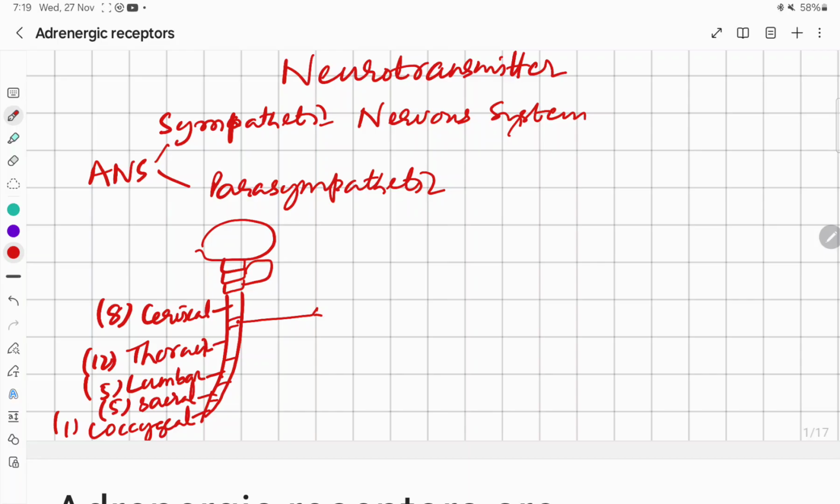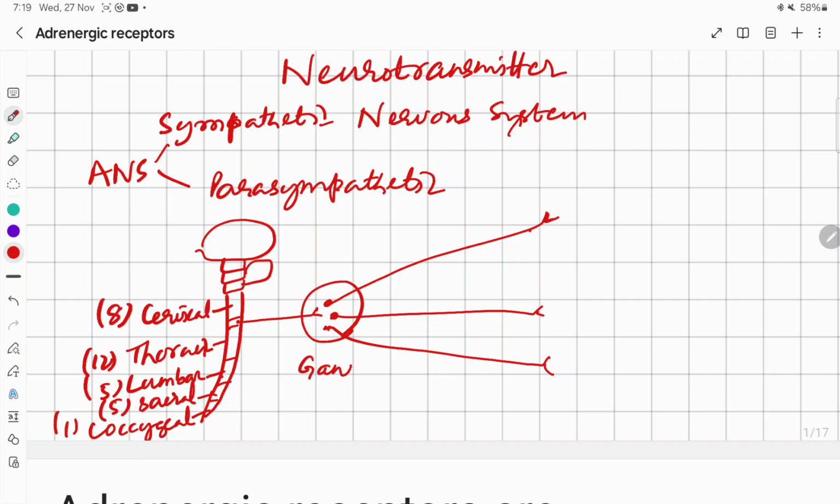the neuron from spinal cord goes to the ganglia. From ganglia it goes to different parts. So this is the cell body, then axon and then finally axon terminal. The group of cell bodies outside CNS, we know this is ganglion.